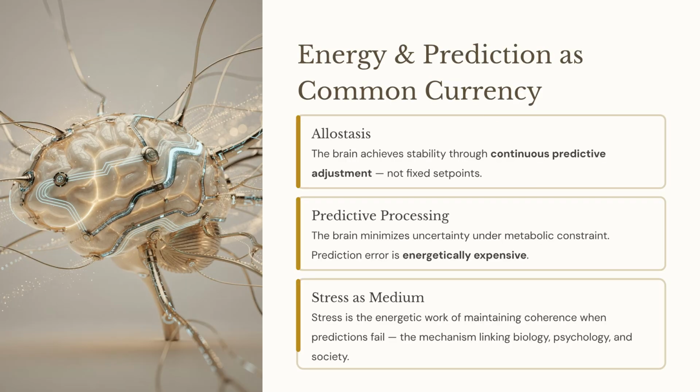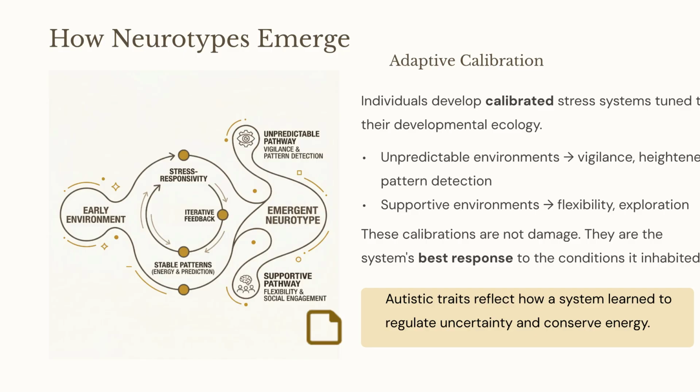Energy and prediction are a common currency. Allostasis means the brain achieves stability through continuous predictive adjustment. Predictive processing minimizes uncertainty under metabolic constraint, where prediction error is energetically expensive. Stress is the energetic work of maintaining coherence when predictions fail, linking biology, psychology, and society.